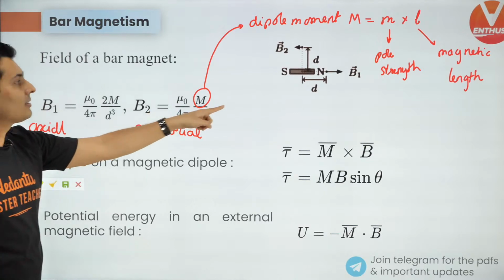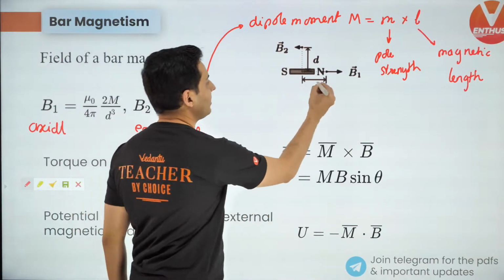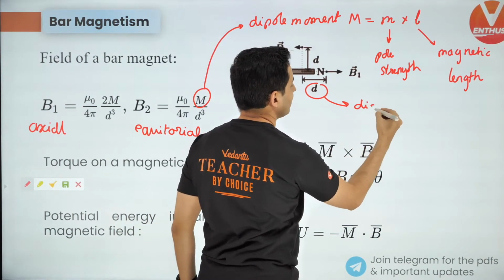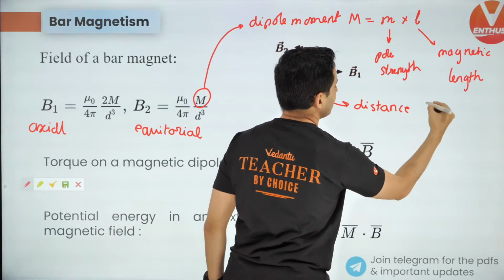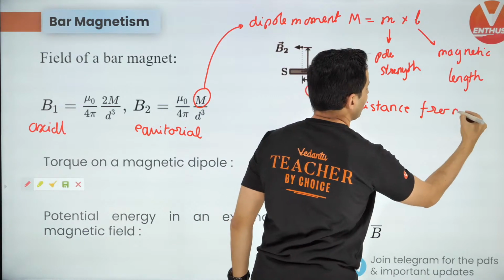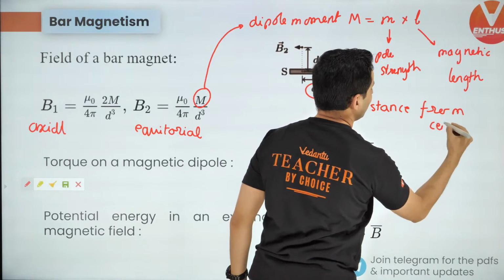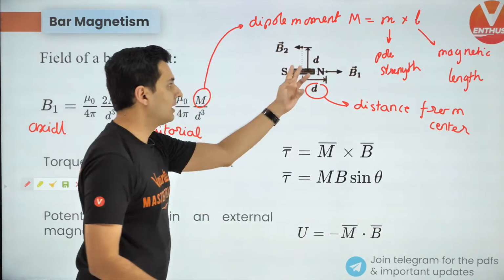D is the distance from the center. If you're wondering what this D is, it is the distance from the center. Keep this in mind: D is the distance from the center of that dipole.